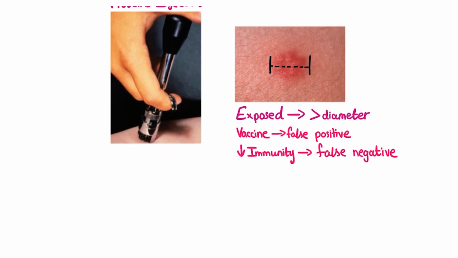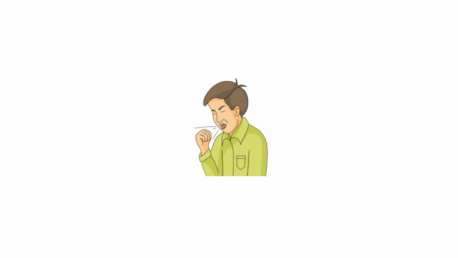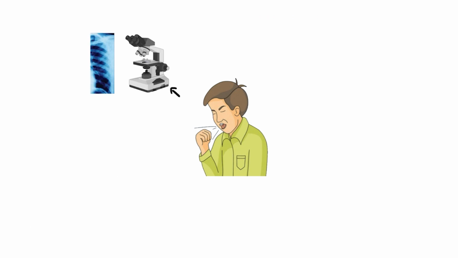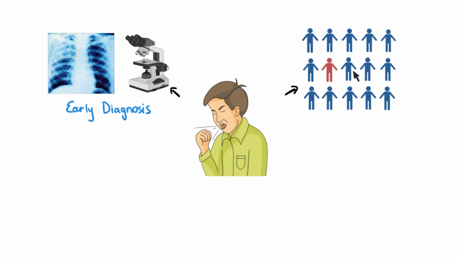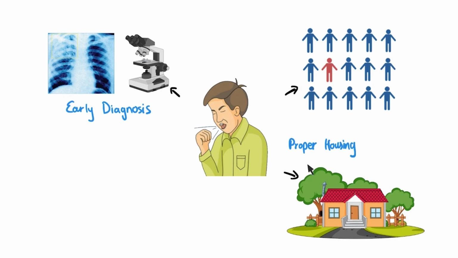Okay, so based on what we've talked about so far, what are the ways that we can control TB? One of them is early diagnosis, by using, for example, a microscope to look for the bacteria in a person's sputum, or by getting a chest x-ray. Once we see that a person has tested positive for TB, we can use contact tracing to make sure that anyone they were in contact with who was exposed is treated promptly. Then, since we know that TB spreads better in overcrowded conditions, we can make sure that there is proper housing, and that the houses are not only not overcrowded, but also well ventilated.